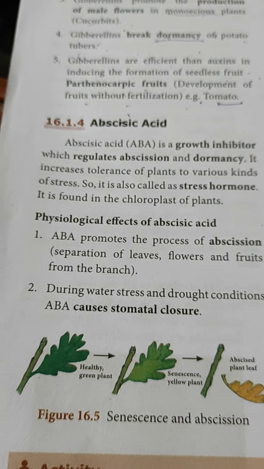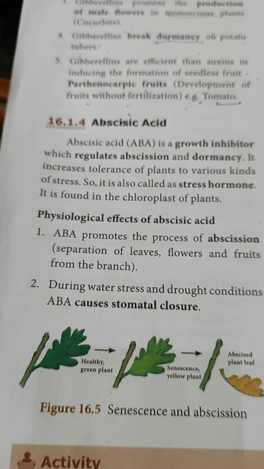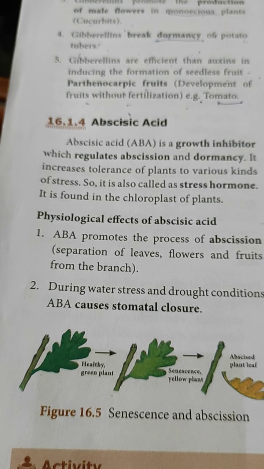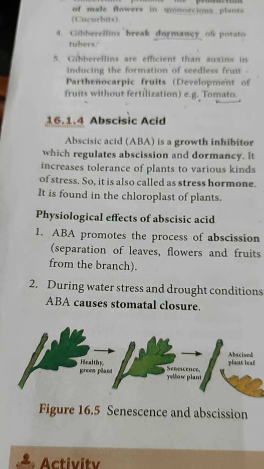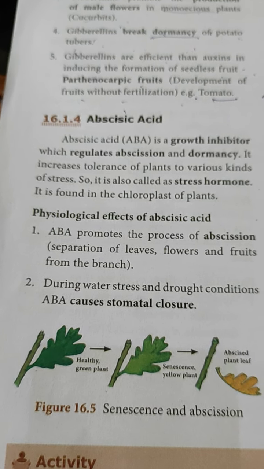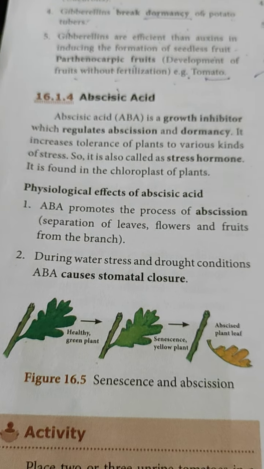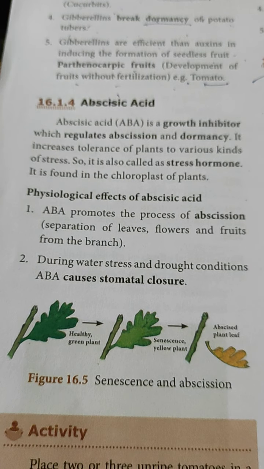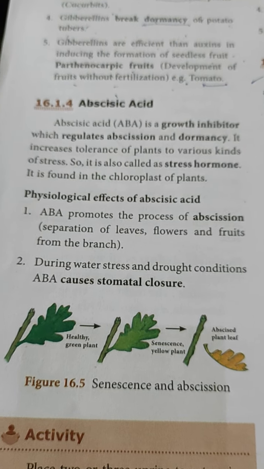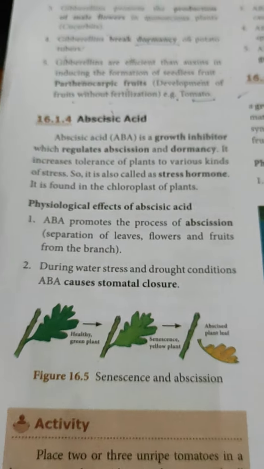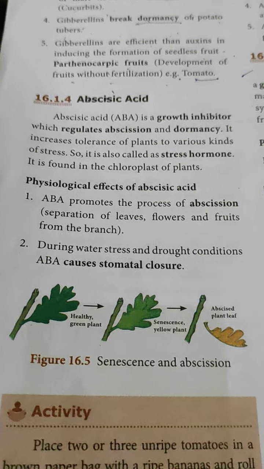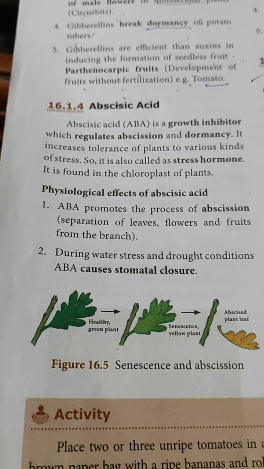It is found in the chloroplasts of plants. So, a 1 mark question: where can we get ABA or abscisic acid? In the chloroplast of plants. Now the physiological effects: what metabolic functions are performed by the ABA hormone? ABA promotes, as I told, first, abscission, the separation of leaves, flowers and fruits from the branch.